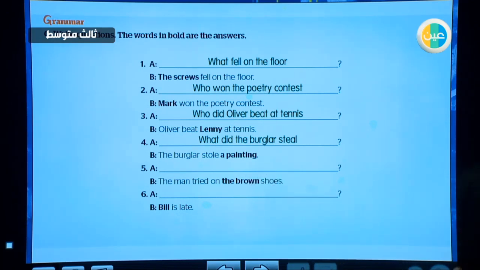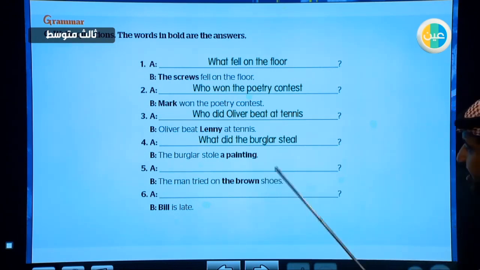When we ask about the adjective of something, we use which, and directly after which, we put the noun that comes after that adjective. So we say which shoes. So that is the question word, which shoes.